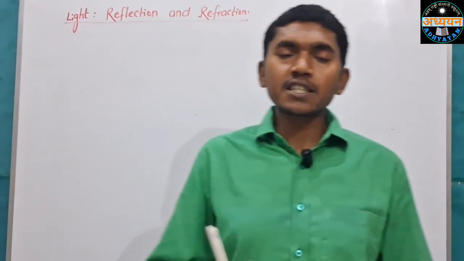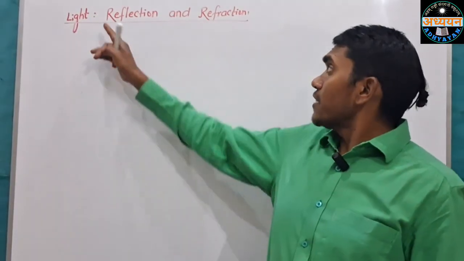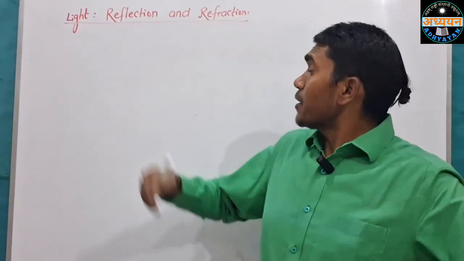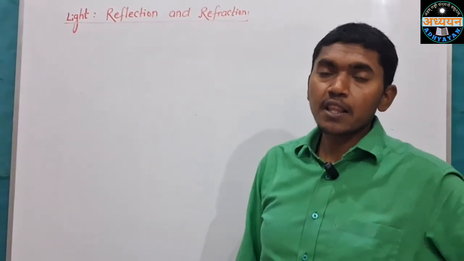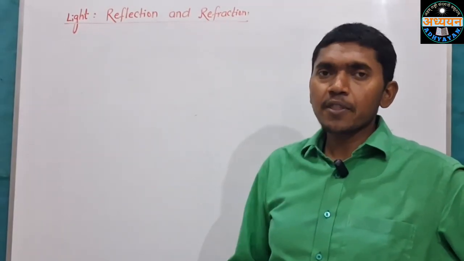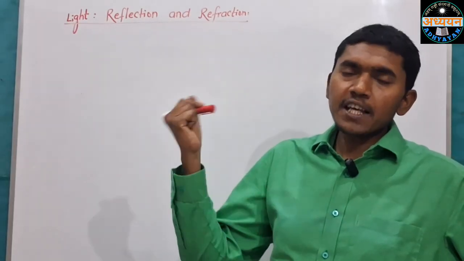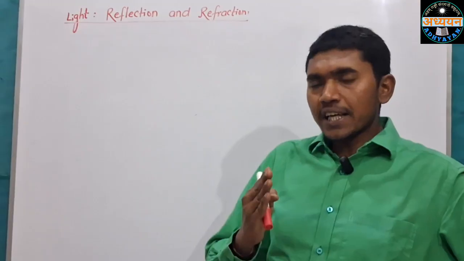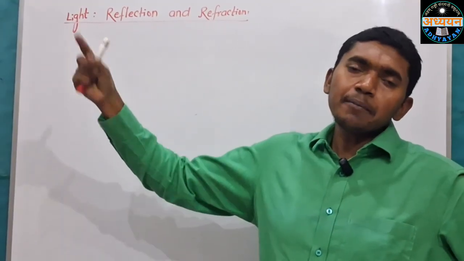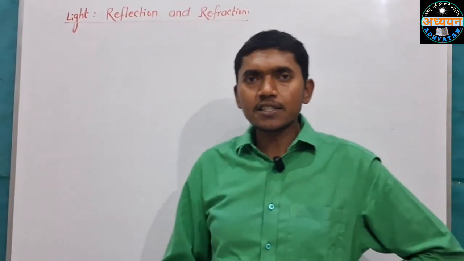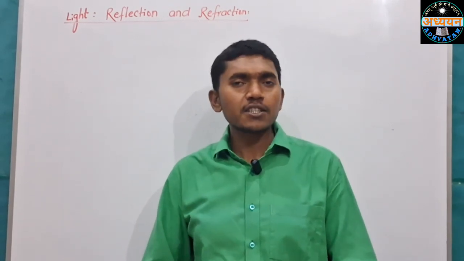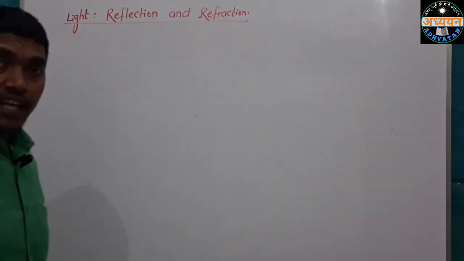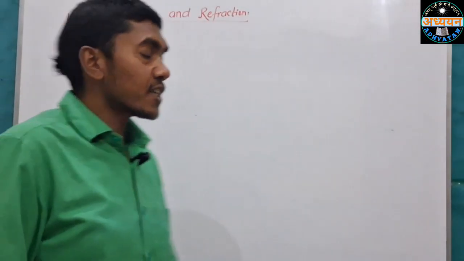Firstly, I shall discuss about the reflection of light. When a light ray strikes a shiny surface, then bounces back in the same medium, this phenomenon of light is known as the reflection of light. So I will try to make you understand with a figure.